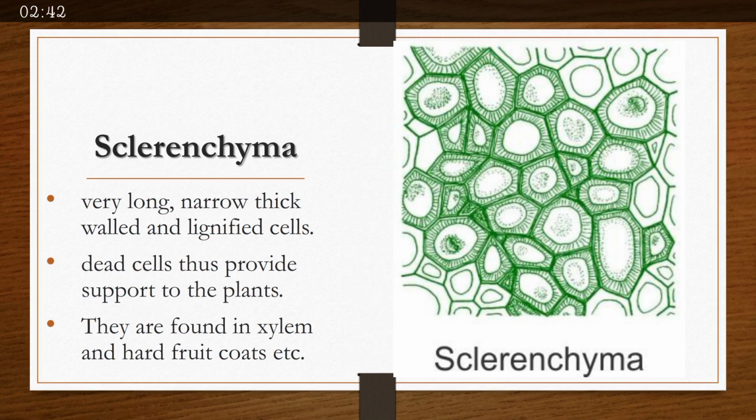The last simple tissue type is sclerenchyma. They are very long tissue, consisting of long cells. They are narrow, thick walled and lignified cells, and because of the presence of lignin, they are dead and thus do not perform any function except providing support to the plants. They are found in xylem and hard fruit coats.